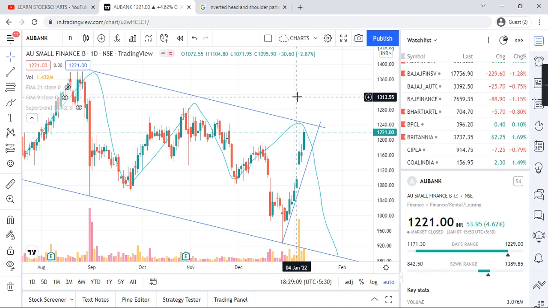So do start analyzing these charts rigorously, and read a few charts daily, because once the habit is developed, definitely you will be able to figure out how the charts are performing. And definitely once your risk taking ability is increasing, you will start earning. And this is all about today's analysis.